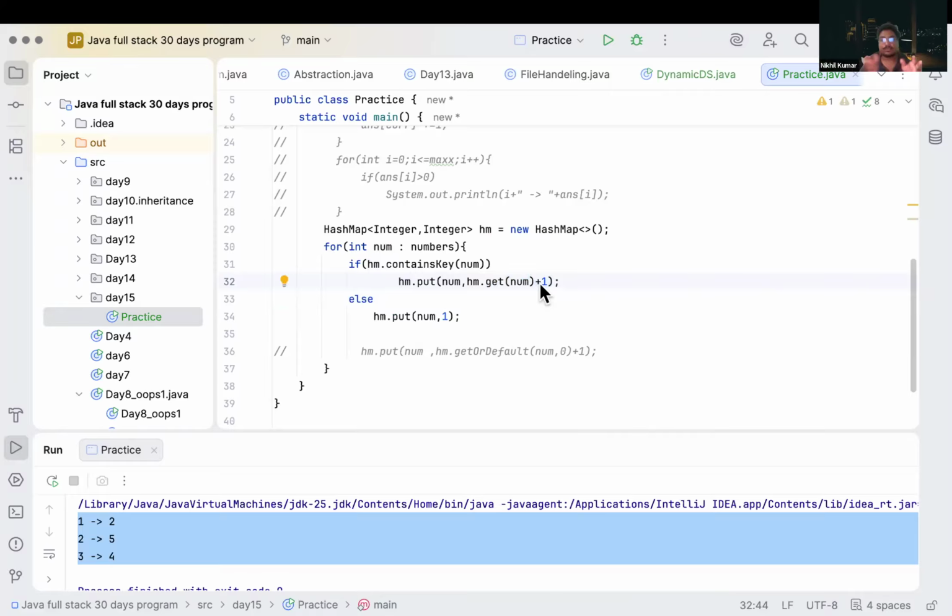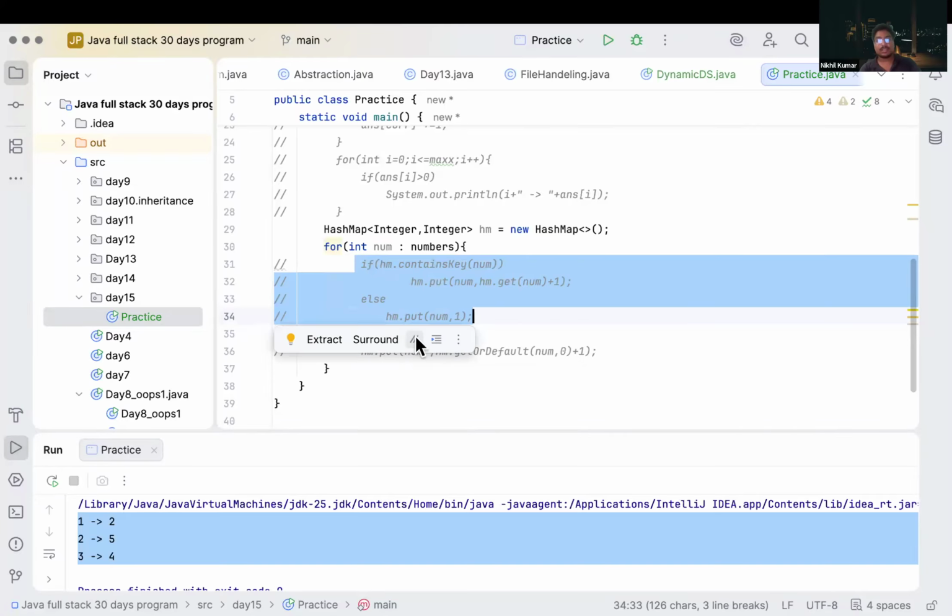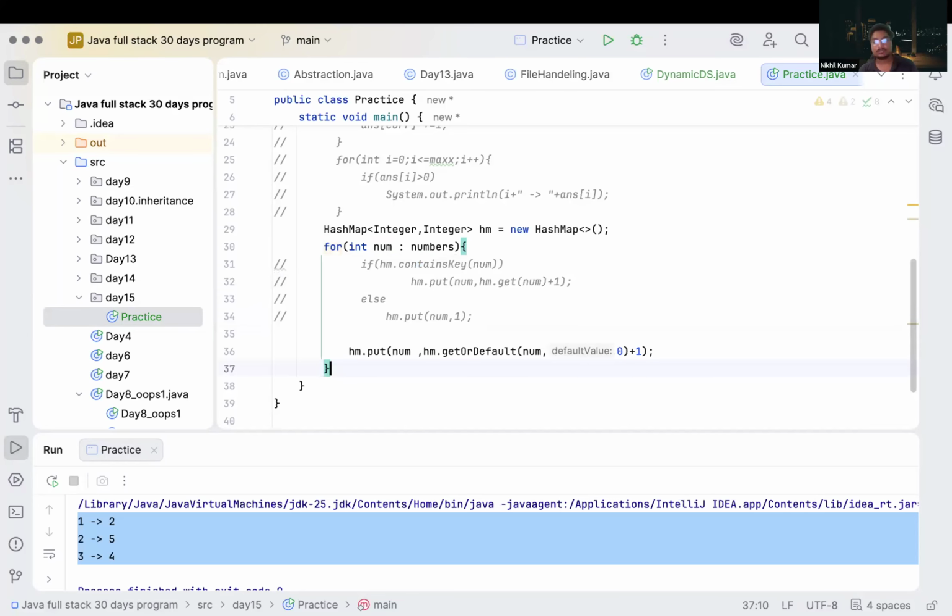If our key is not inside our hash map, we are simply adding this key inside our hash map and making its frequency 1. Correct? This is what we are doing. But you can do all of this in a single line using this command.